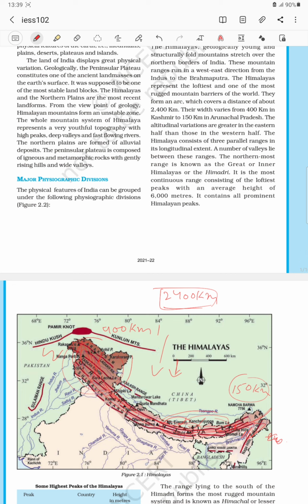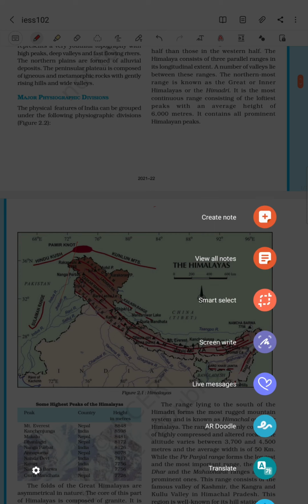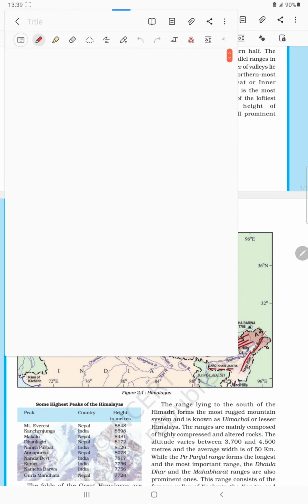Now talking about the division of the Himalaya, how it is divided. In its extension from here to here, the Himalaya is divided into three parts. The Himalayan range is divided into three parts. The first one is the Upper Himalaya.